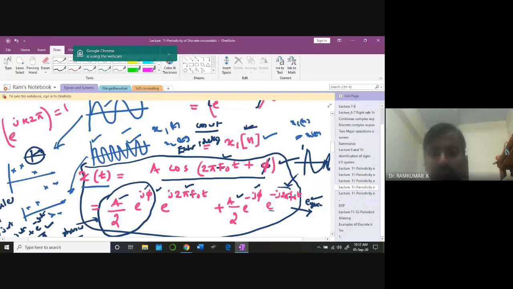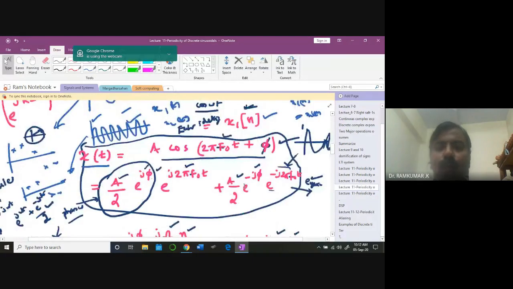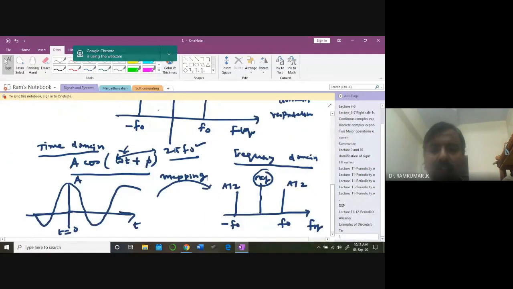Therefore, if somebody asks you what is the frequency domain representation of this time domain signal, then what do you need to say? You have to say it like this. In the frequency domain representation, instead of time as the x-axis, we are going to have frequency as the x-axis. And here the amplitude is A, but here the amplitude is going to split between the two frequencies, one A by 2, another A by 2. You understand? So this is the magnitude part.